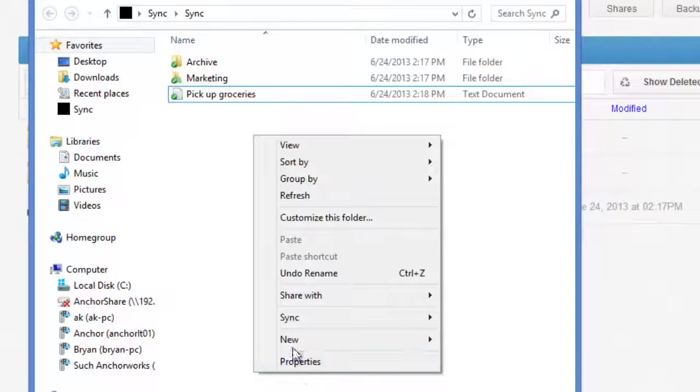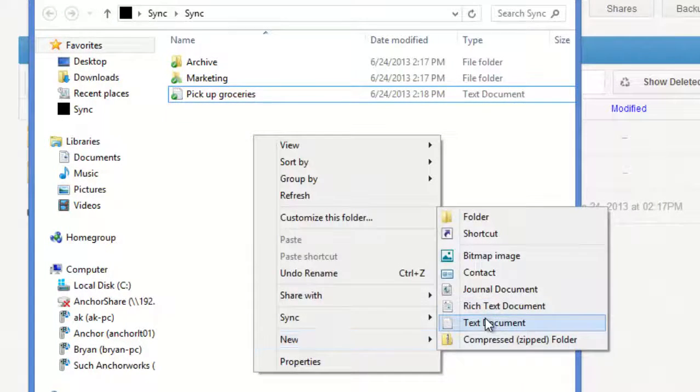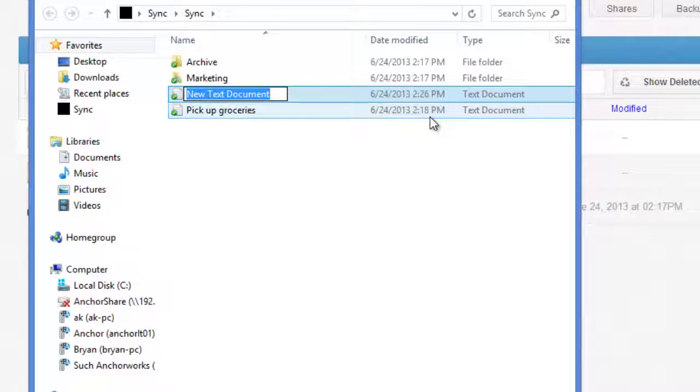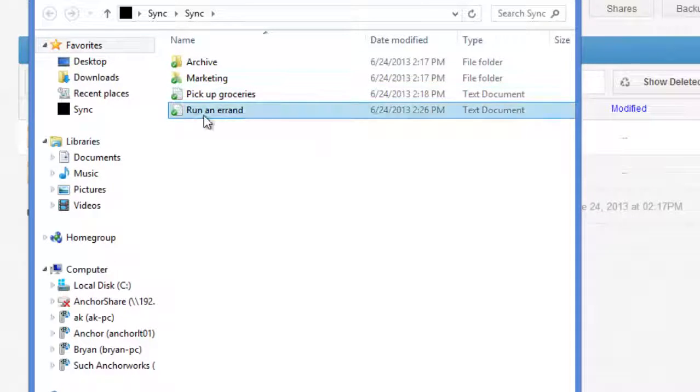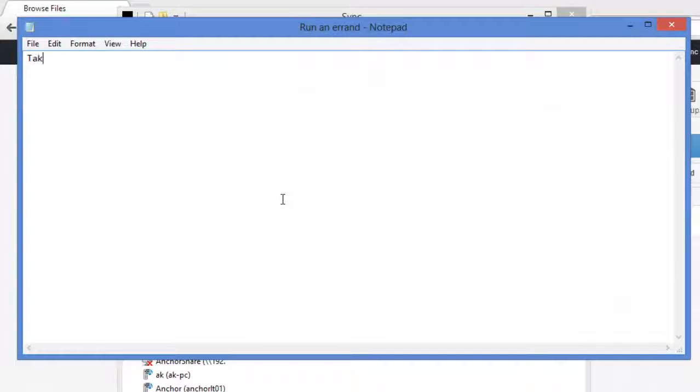So if I set up another file into the Sync folder, and we'll make this a text document, I'm creating a file on my local hard drive. If I make changes to this file, the Sync tool is continuously syncing up the revisions of this file into the cloud. The system is smart enough to know just to sync up the changes that I'm making as file revisions. The Sync tool will not take a snapshot of the file all at the same time. It will just continuously sync up the binary changes as they occur.